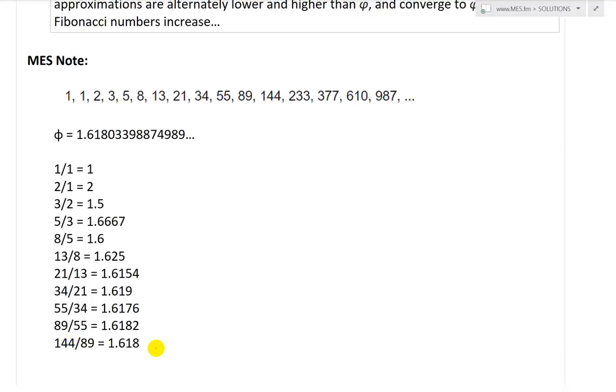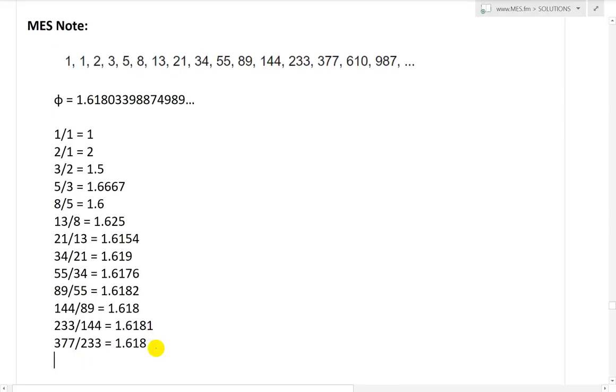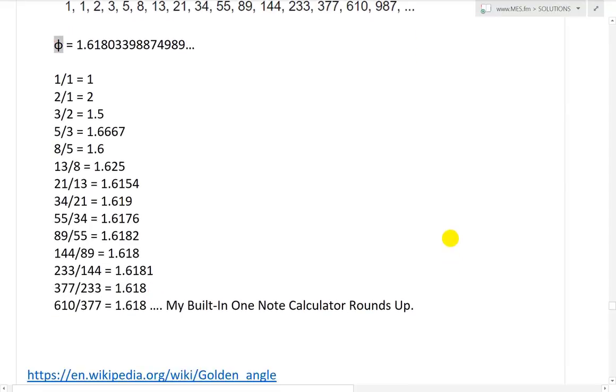So yeah, 1.618, and then 233 over 144. Yeah, it's getting pretty cool. And then 377 divided by 233 equals 1.618, and then let's see, I think my calculator is rounding up. 610 over 377 equals, yeah, it's just rounding up, and so on, so on. Yeah, so it actually just rounds up and so on.